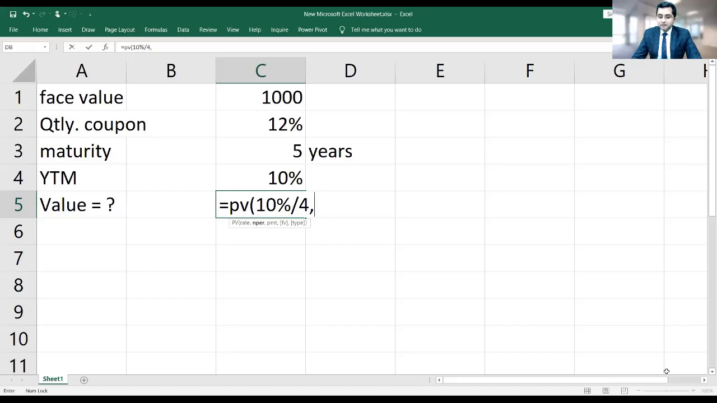Number of periods: 5 years multiplied by 4, as there are 4 quarters in a year. So in 5 years, there will be 20 quarters. PMT: one interest payment by the company will be 120 rupees divided by 4, which is 30 rupees. The company will keep on paying 30 rupees at the end of each quarter. And then FV, which is 1,000 rupees.